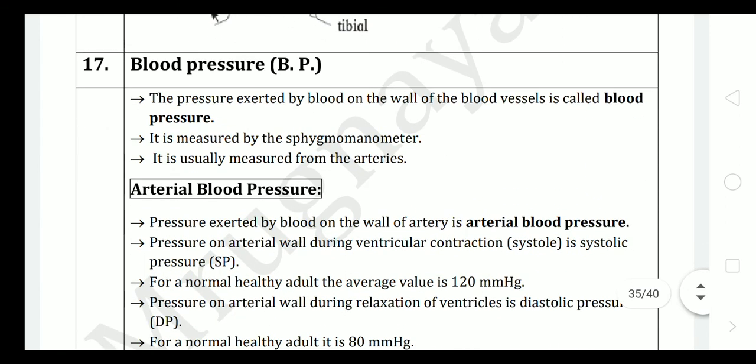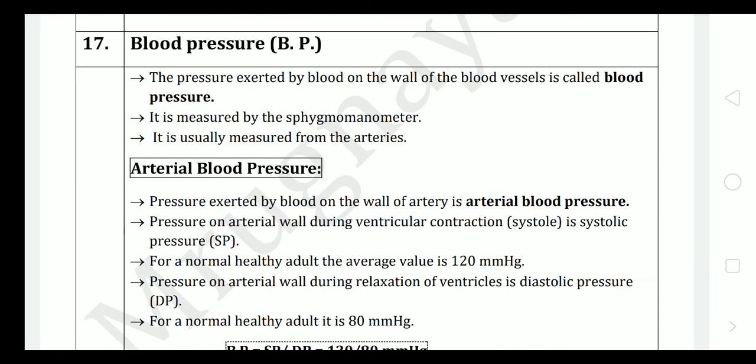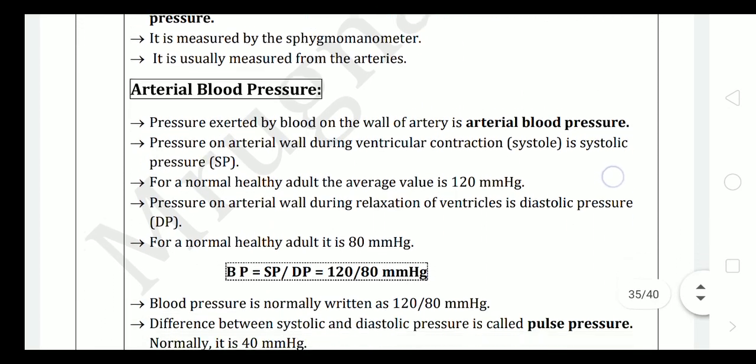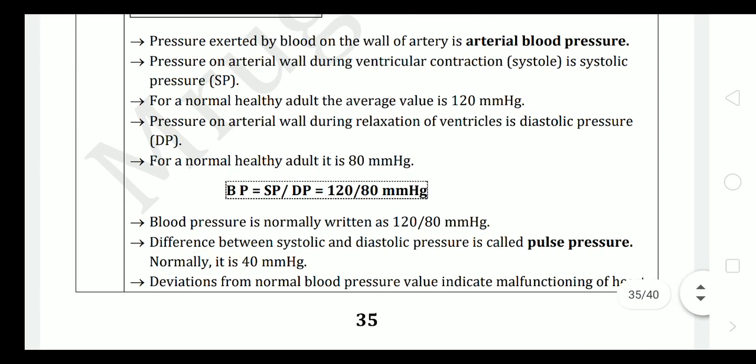Blood pressure. The pressure exerted by blood on the wall of the blood vessel is called blood pressure. It is measured by a sphygmomanometer, the name of the instrument which is generally used for it. It is usually measured from the arteries, so it is arterial blood pressure. The pressure exerted by blood on the wall of the artery is arterial blood pressure.